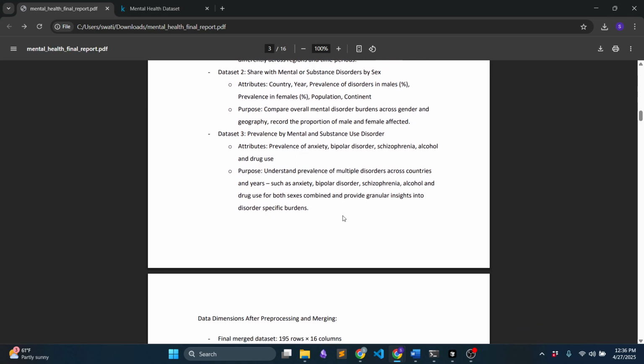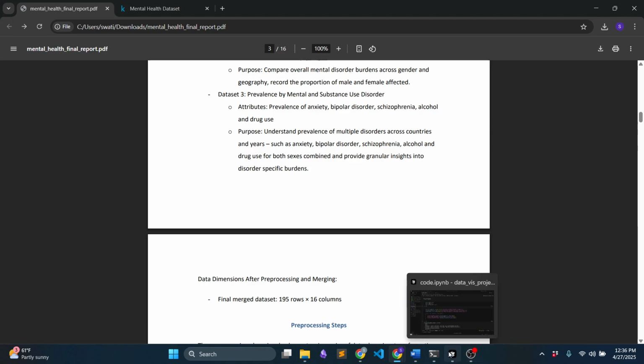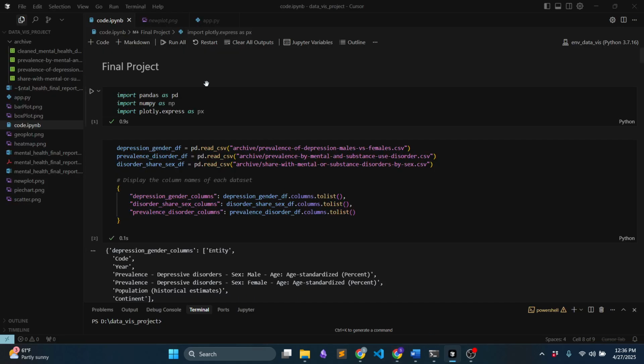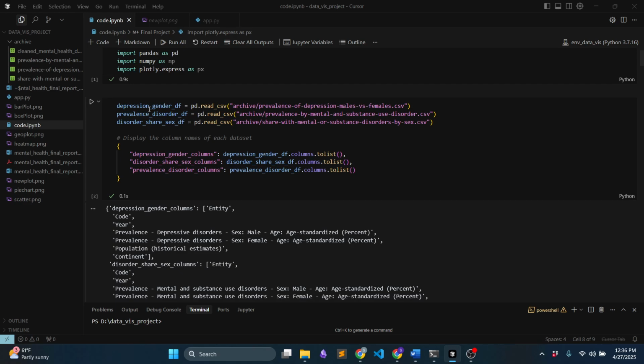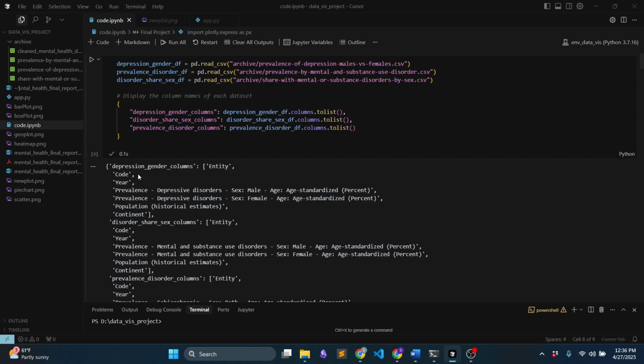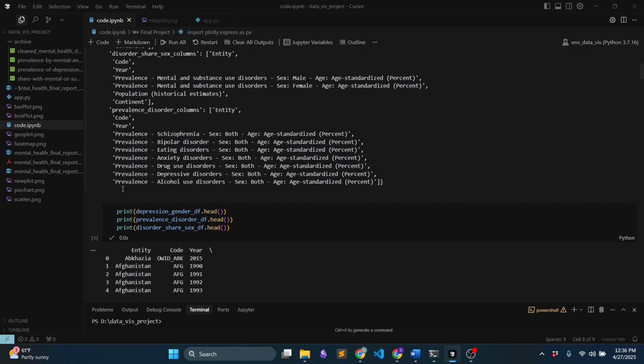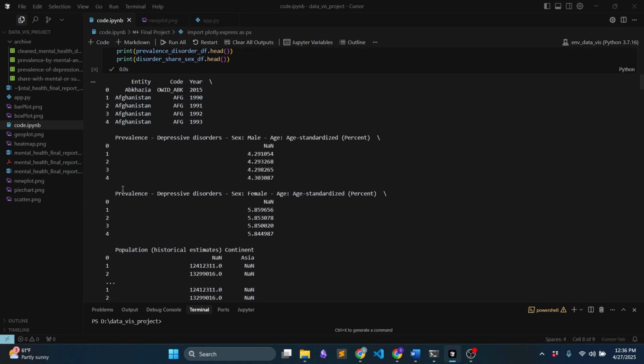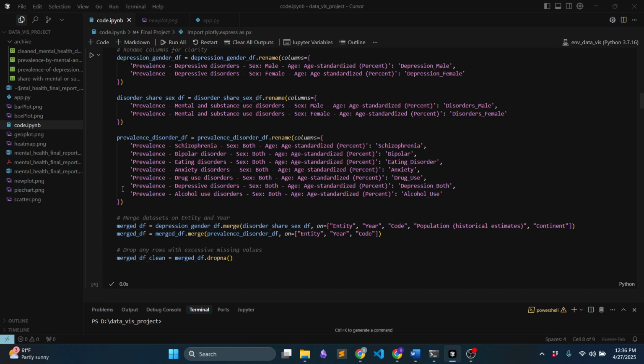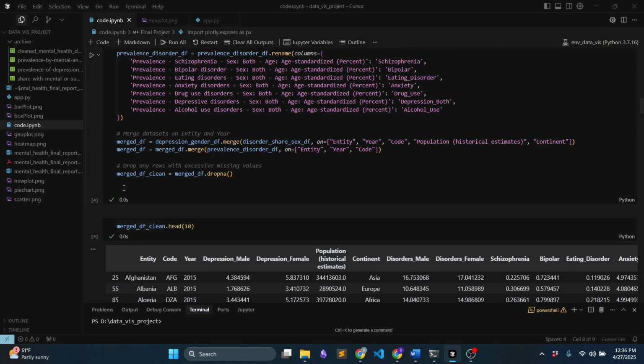Now let's go into my code. Initially I downloaded the necessary packages. Then I explored the three datasets so that I could make a connection among them. I found that code and year are the common columns of these three datasets. So I did some pre-processing and exploration, and then finally merged these three datasets.